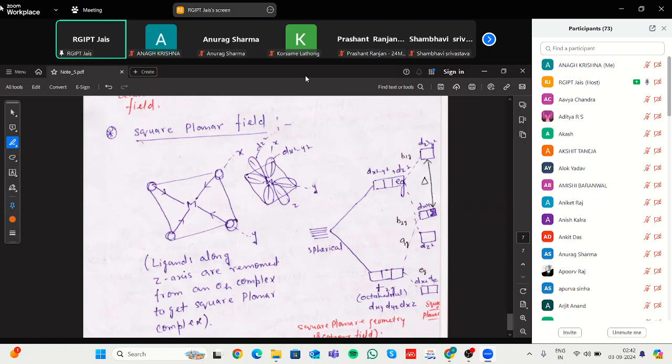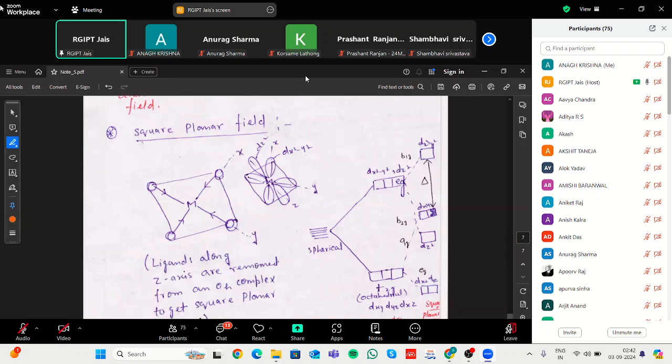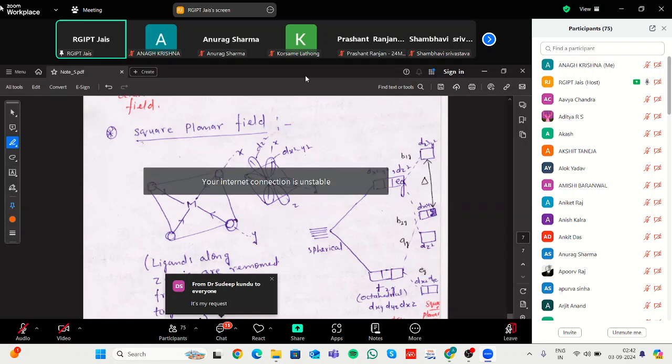That's why the next theory came, that is CFT, crystal field theory. According to crystal field theory, the complex is a point charge. Point charge means there are metal and ligand that have some interaction. Interaction means that it can split the orbitals into different orbitals. Based upon the splitting, it can give different types of spectra or different types of hybridization. And we have discussed three types of splitting.